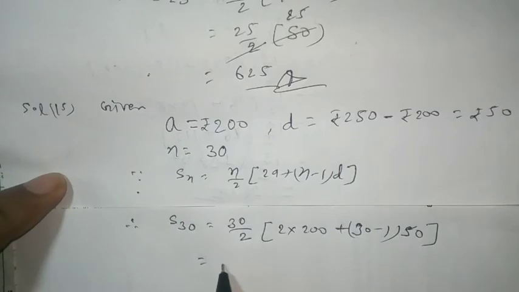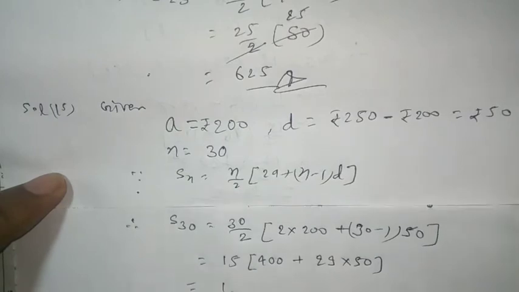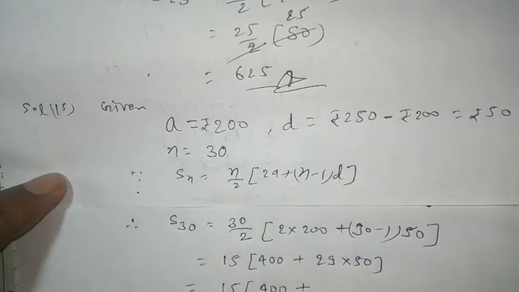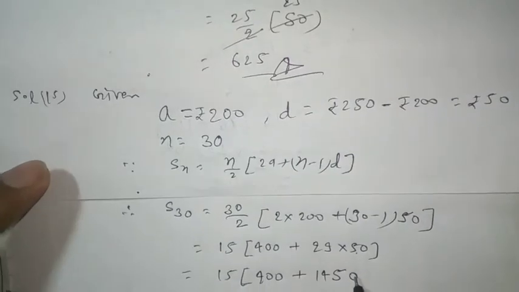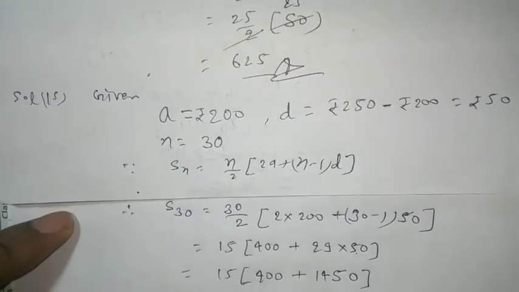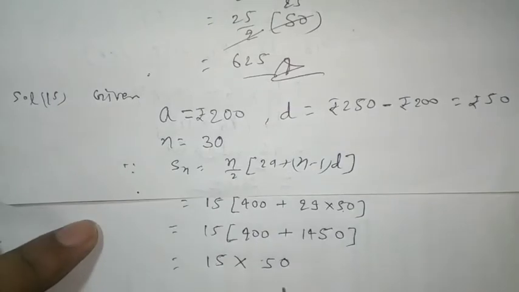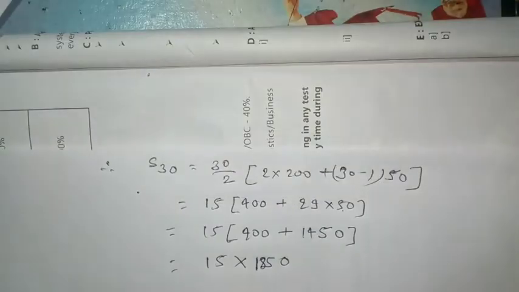30 divided by 2, then we get 15. 200 into 2 is 400, plus 29 into 50, which is 1450, is equal to 15 into 1850.